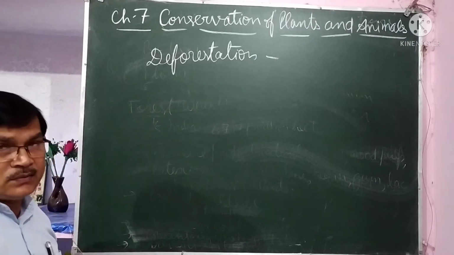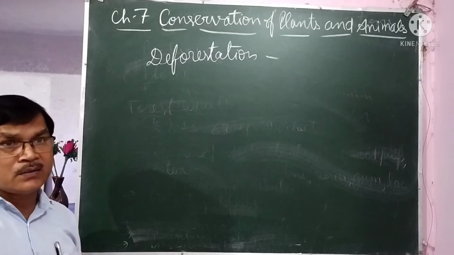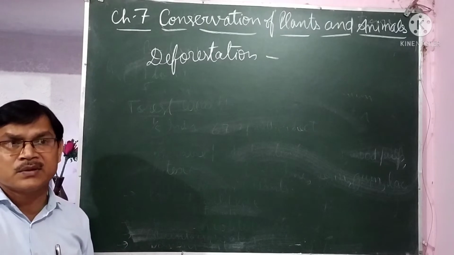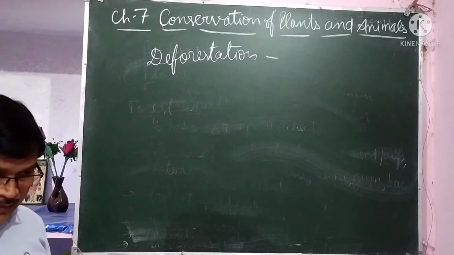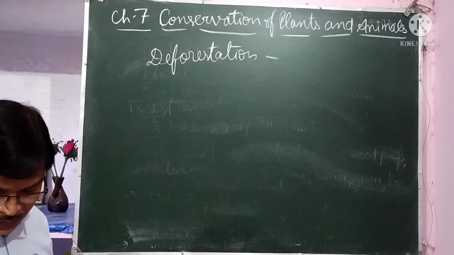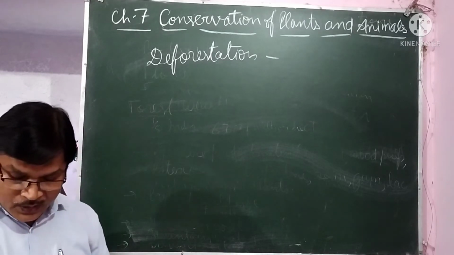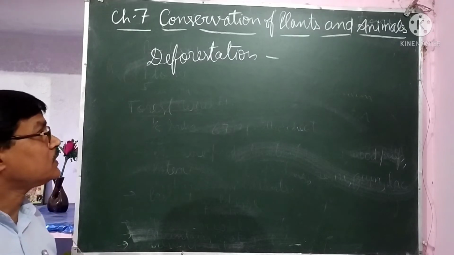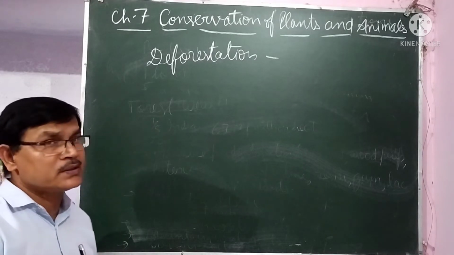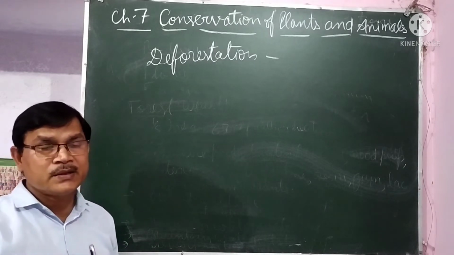Why is deforestation done? The main reason is increasing population and changing lifestyle of the people. Because of that, they need more land for establishing new colonies, for making new roads, for making new dams, for acquiring new areas for growing crops, for mining coal and petroleum, and to get wood. So because of these reasons, plants are cut, forests are being cut. That is called deforestation.